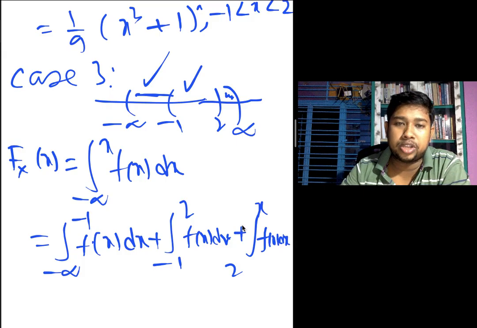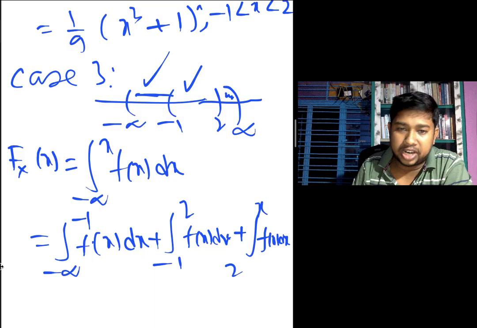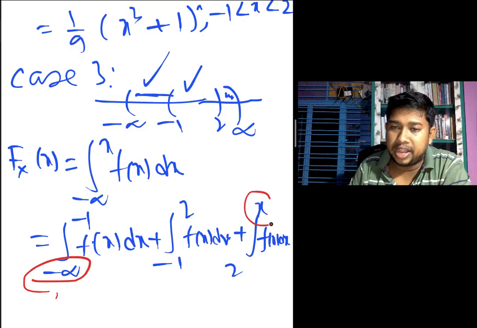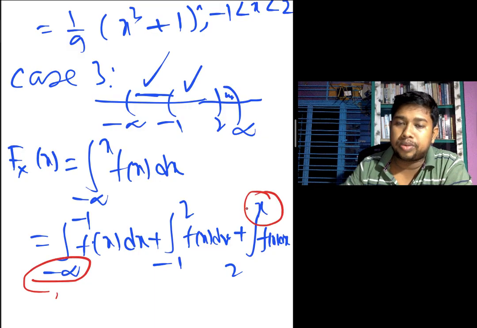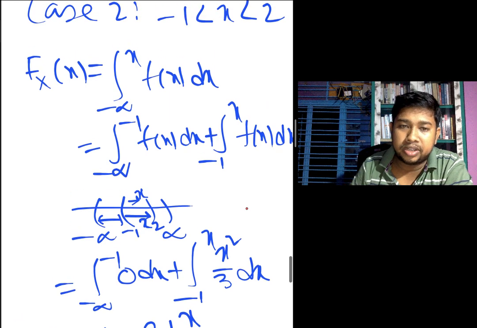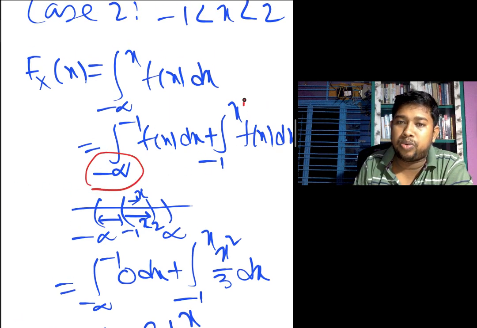When the case for the 2, remember, all start from capital F, minus infinity, and last is the f(x). For the previous case, we also start from the minus infinity to minus 1 to x.